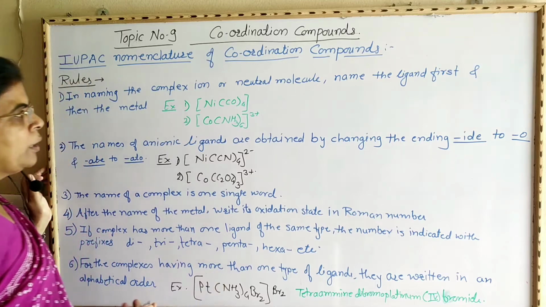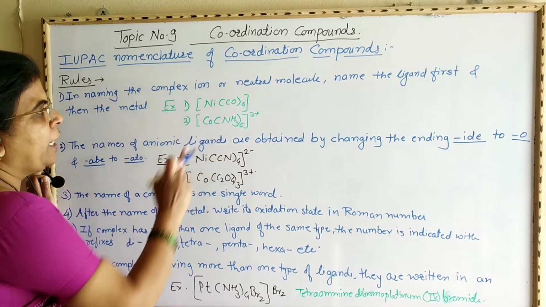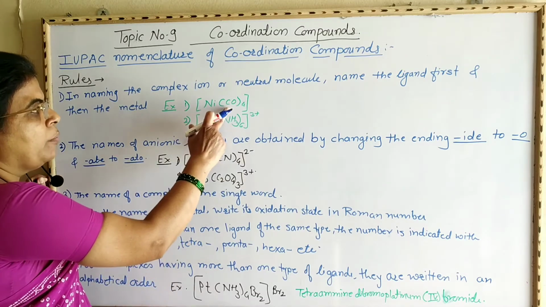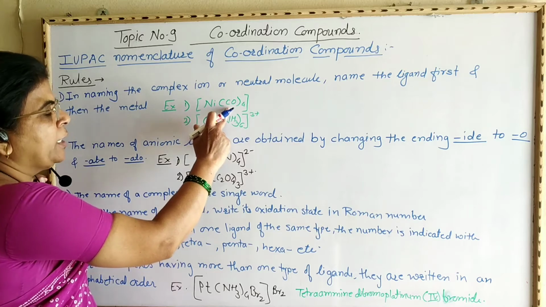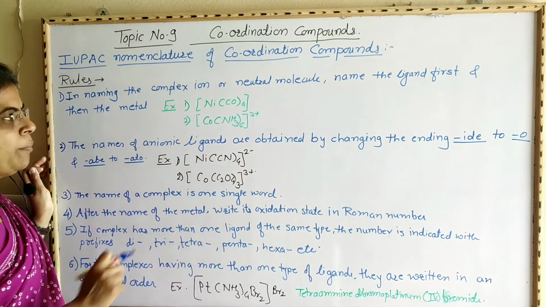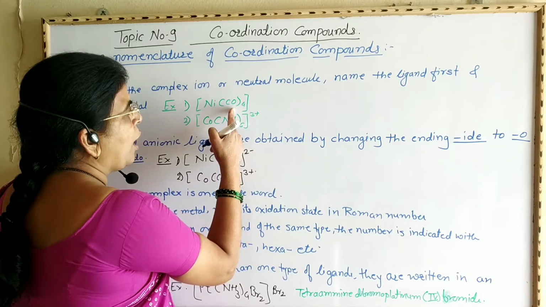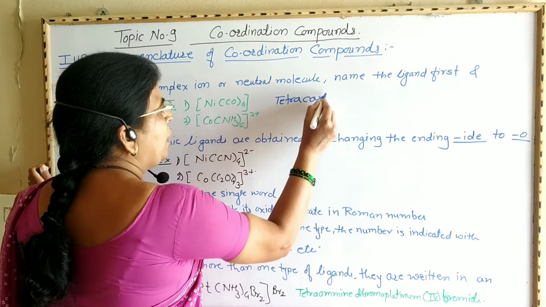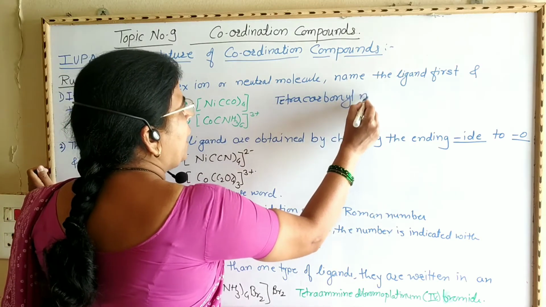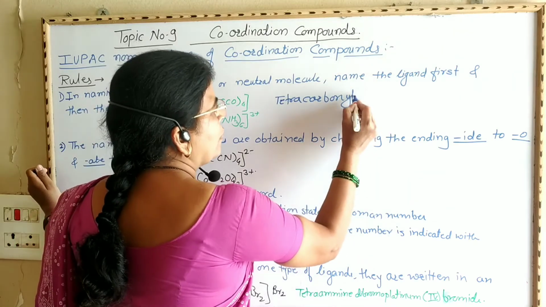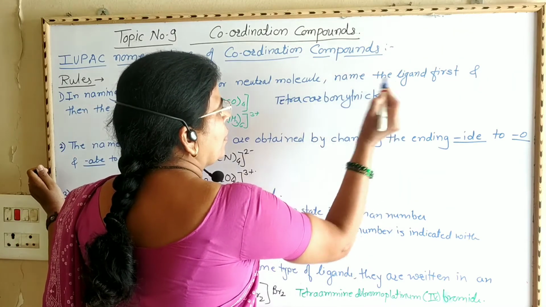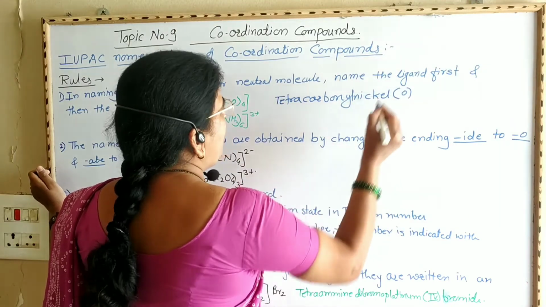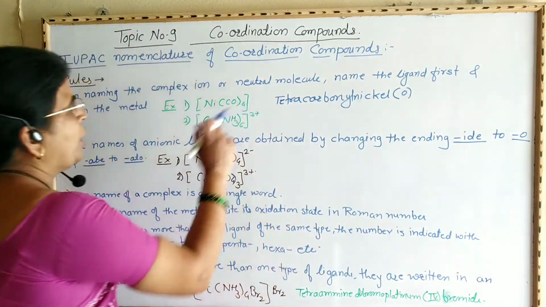Ni(CO)4. Now here there are 4 ligands, the name of this ligand is carbonyl, and the metal is nickel. First the name of the ligand is given and then the metal is named like this. Now here there are 4 carbonyl groups present, therefore it becomes tetracarbonylnickel. Write the oxidation state of nickel in the bracket in Roman numerals, and this is the name of this coordination compound.